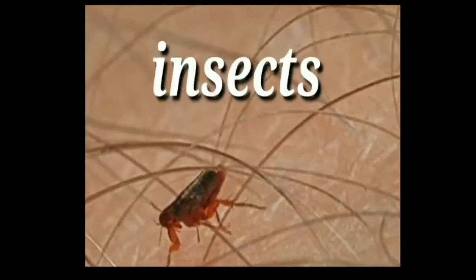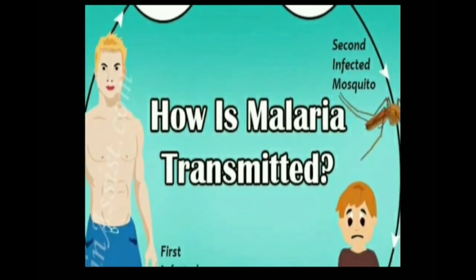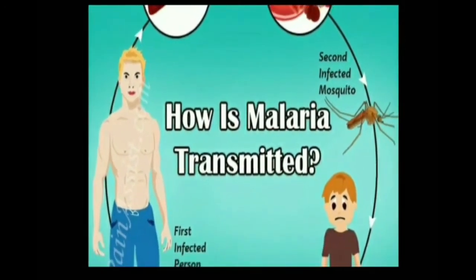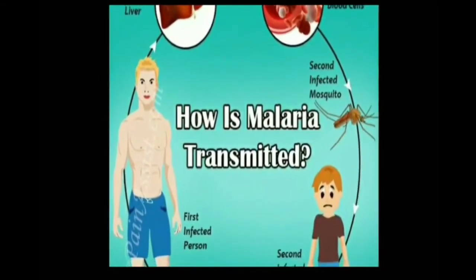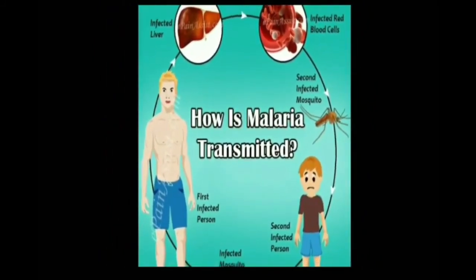Fifth agent, insects. Malaria, dengue, plague are caused by the bites of insects. Malaria is caused by the female Anopheles, which sucks the blood from the infected person and introduces it into the blood of a healthy person. In this way, the healthy person becomes affected by malaria.